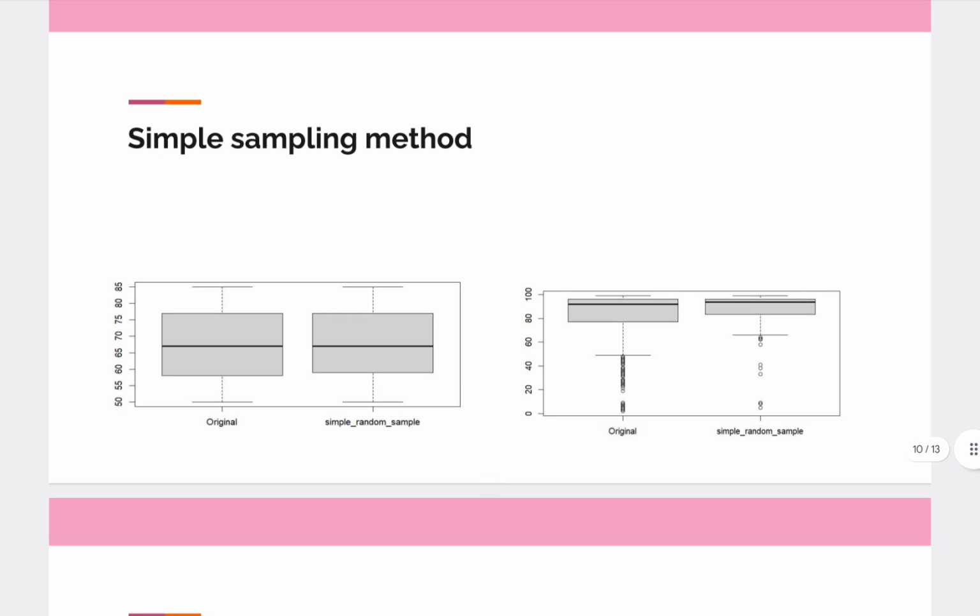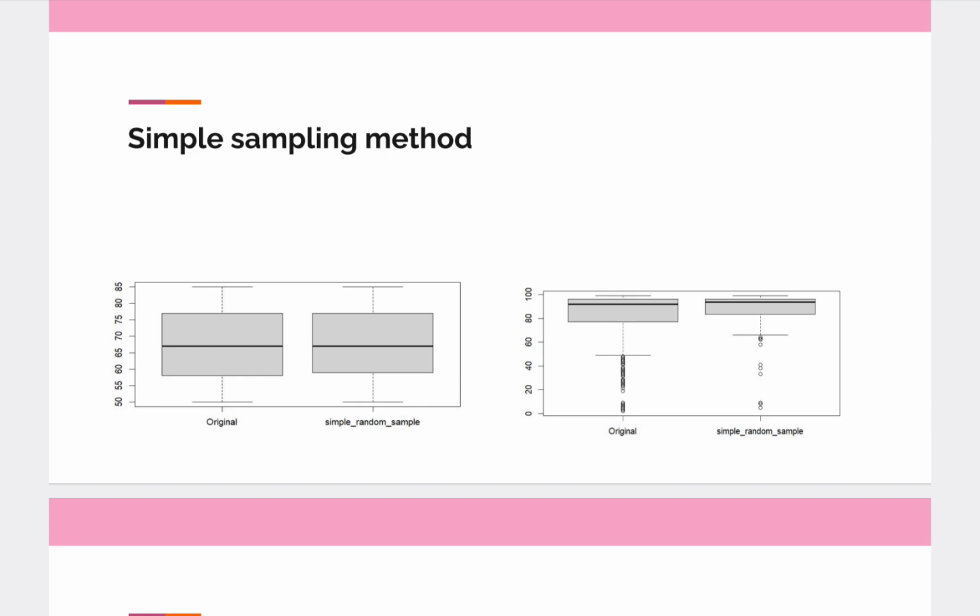So the next step is the simple random sampling model. Here we had to take samples from the original population and see if the characteristics of the population change, if there is a big difference between the original population and the new sample, to check the reliability.